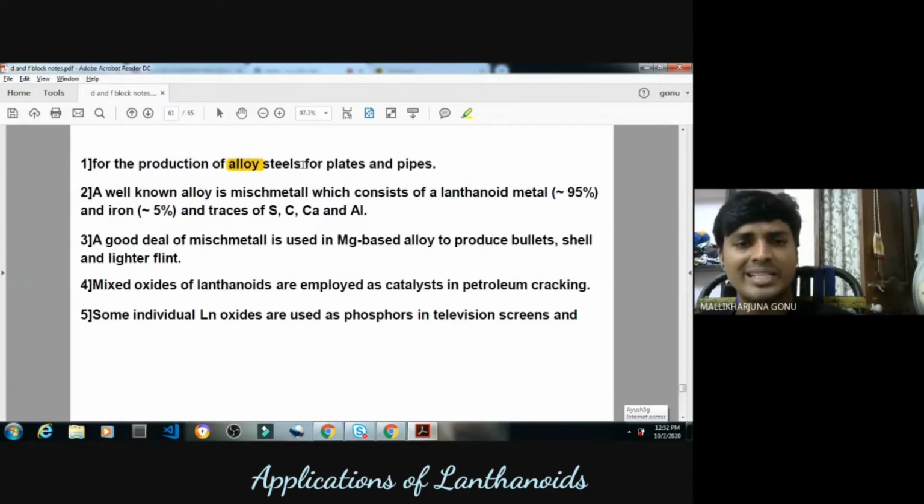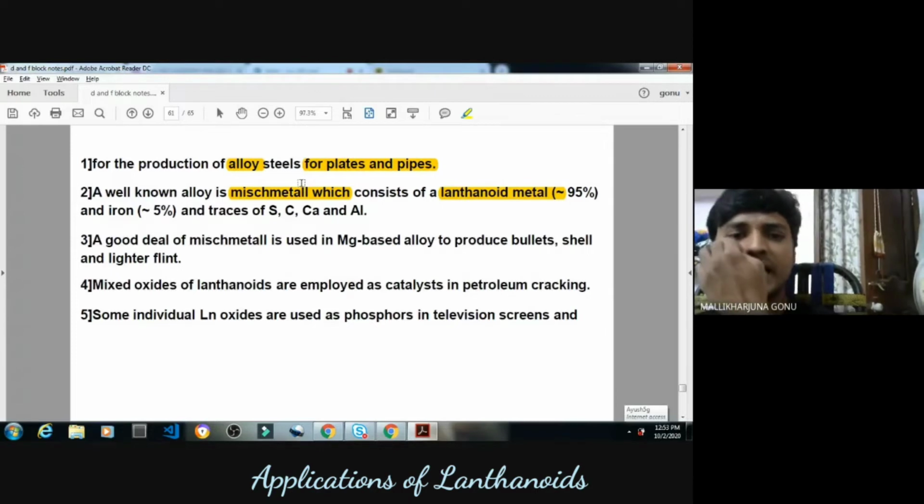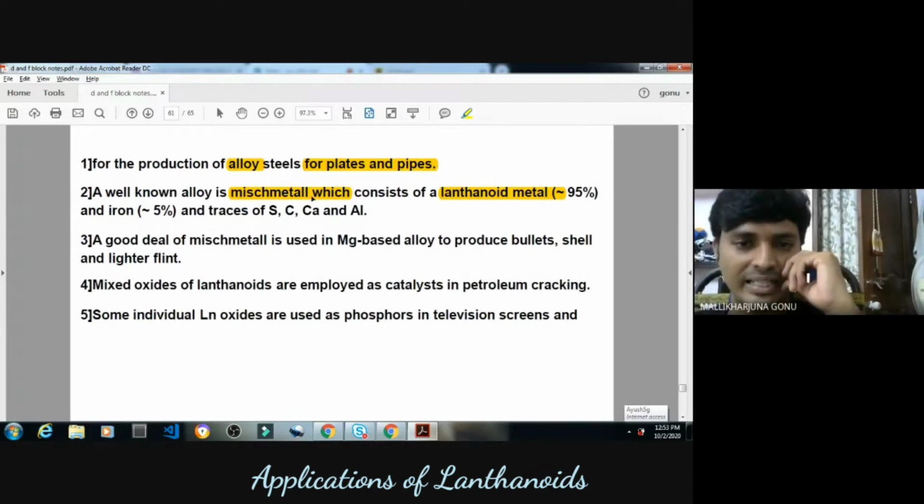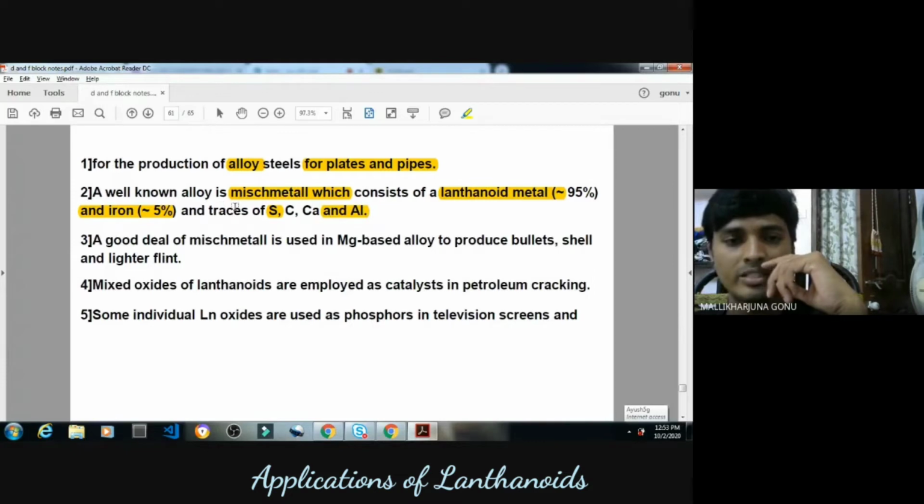For the production of alloy steels for plates and pipes, it is used. A well-known alloy is mish metal, which consists of lanthanide metal, more than 95%. Mish metal has good electrical conductivity and thermal stability. Industrially it is used for very strong substances. It contains lanthanide around 95% and iron, with traces of sulfur, carbon, calcium, aluminum. All these will be there. This is called mish metal.